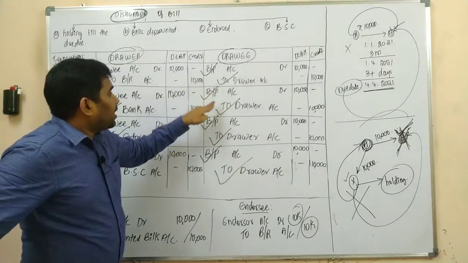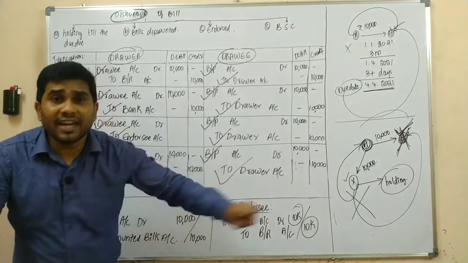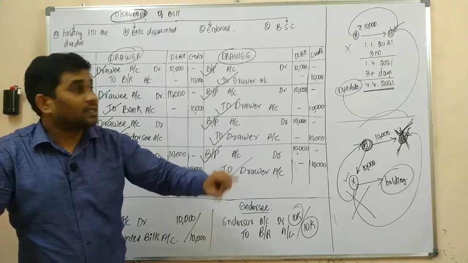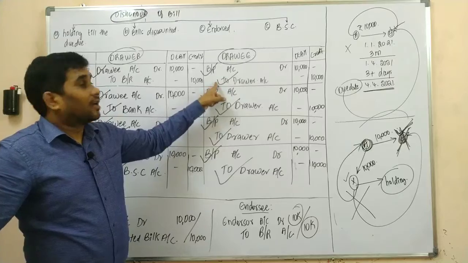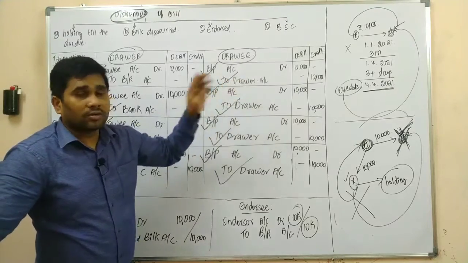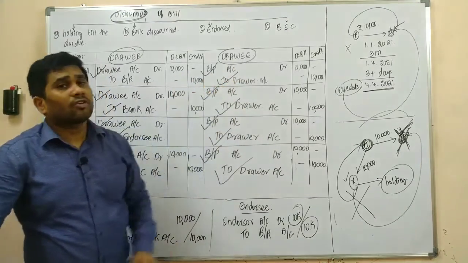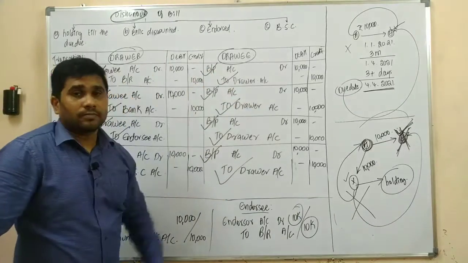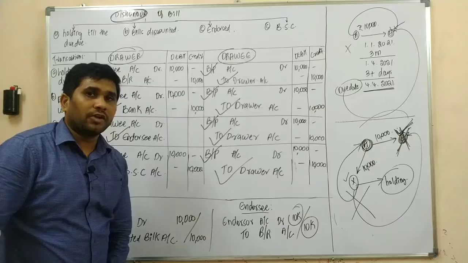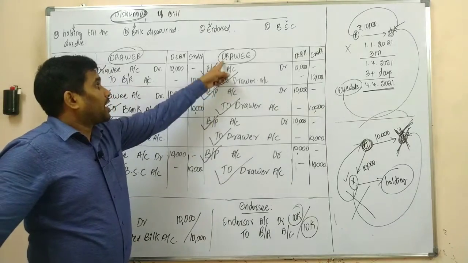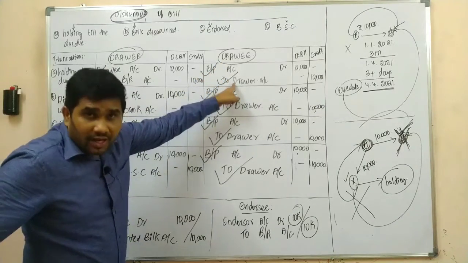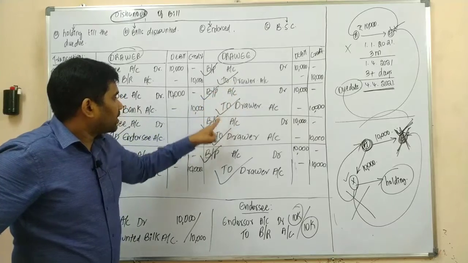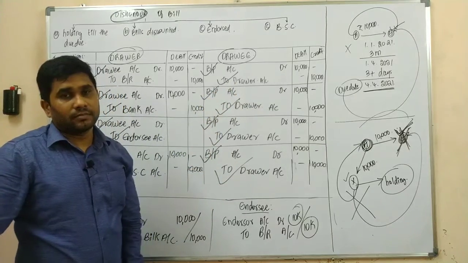And the drawer account is always credited because we are raising the drawer account, as Mr. Drawee needs to pay to Mr. Drawer. Are you getting it? The drawer account is always credited.